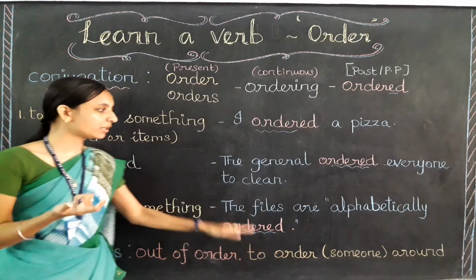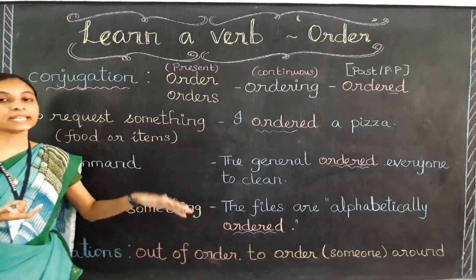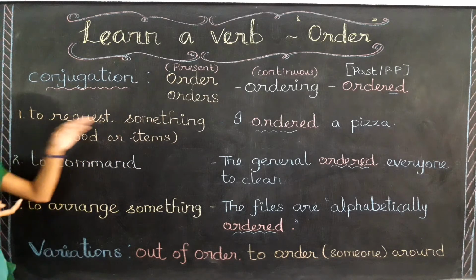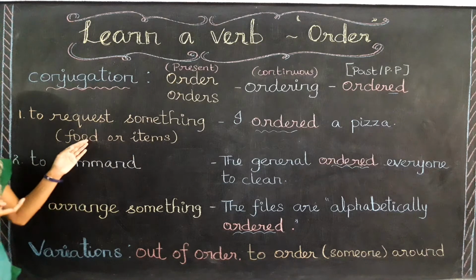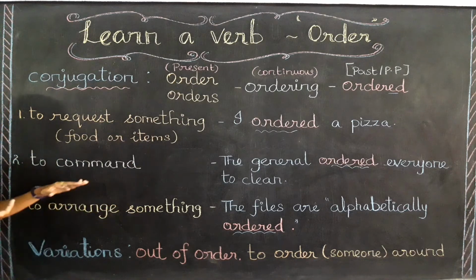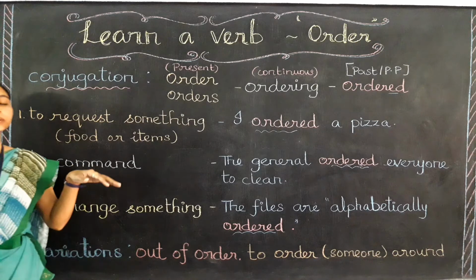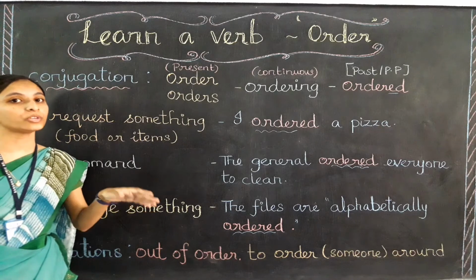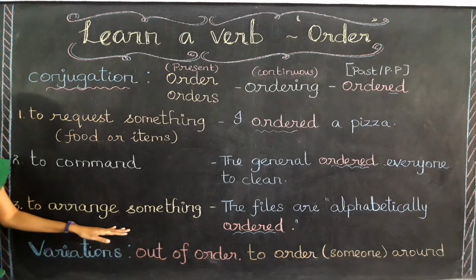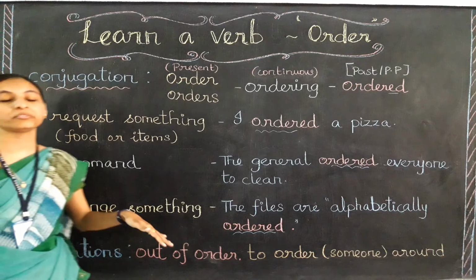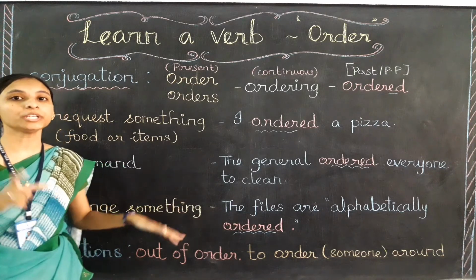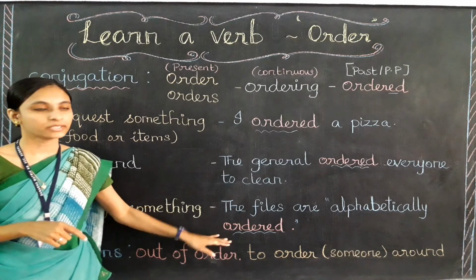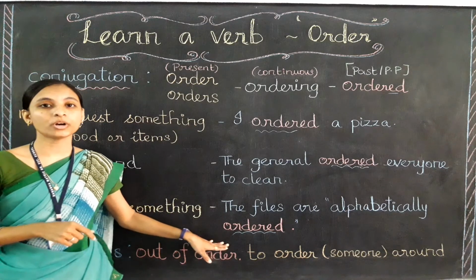Clear, children? So here we have learned three meanings. Let's read out the meanings again. The first meaning of order is to request something, whether it is food or any item. The second meaning is to command, meaning we are commanding that you need to do that thing definitely, if not you will be in trouble. Next, the third meaning is to arrange something, whether it is a thing or something, you need to arrange it in a proper way. There also we can use the verb order. So these are the different meanings of the verb order.